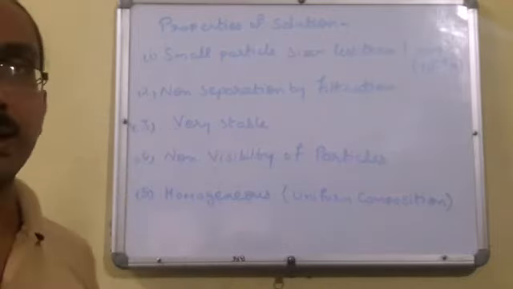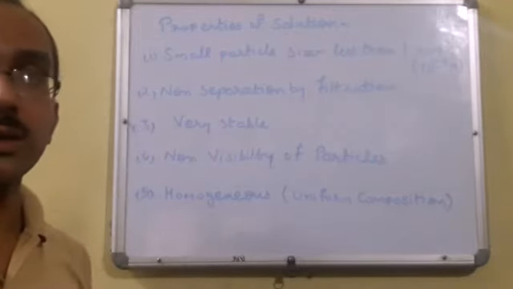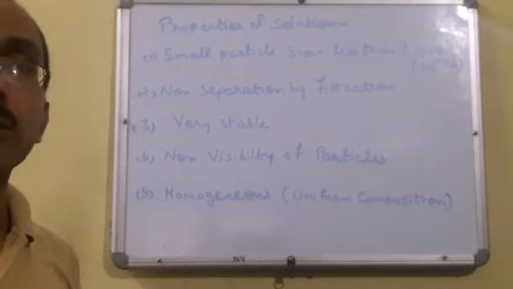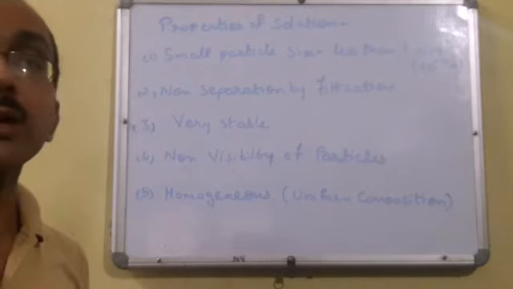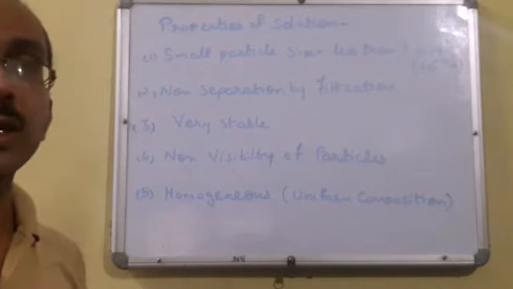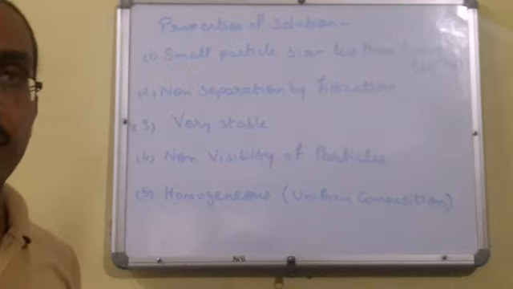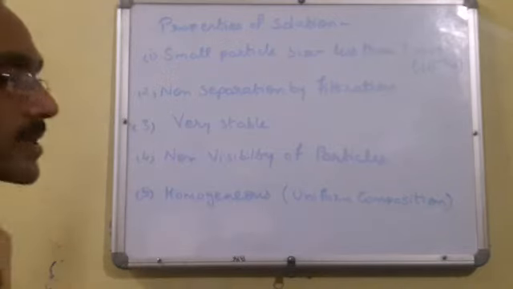Third is very stable. If we are preparing sugar solution and we leave it for 1 or 2 hours, we see that the sugar does not settle down. That means sugar gets stable in the spaces of water. So that means they are very stable.